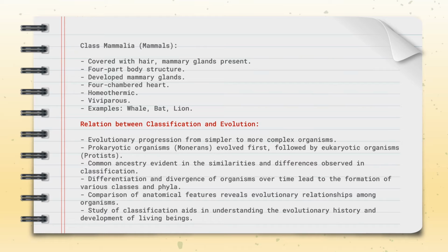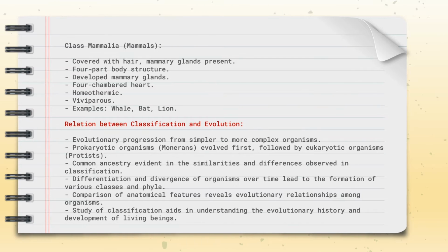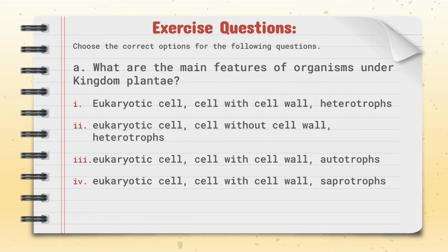Choose the correct answer. What are the main features of organisms under kingdom Plantae? They are eukaryotic, have a cell wall, and are autotrophs. Why is Cycas kept in gymnosperms? Because it bears cones instead of flowers. Seeds are naked, without fruit.